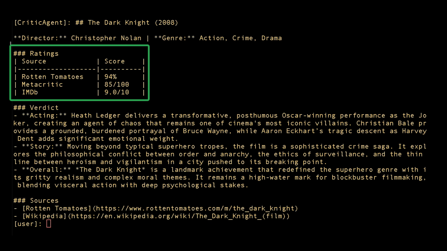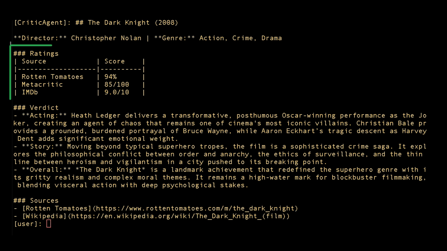But this agent applies to more than just movies. You can apply these same principles to domains like customer support, research, or e-commerce. The patterns stay the same. Let's dive right in. 94% on Rotten Tomatoes, 9 on IMDb, 85 on Metacritic.